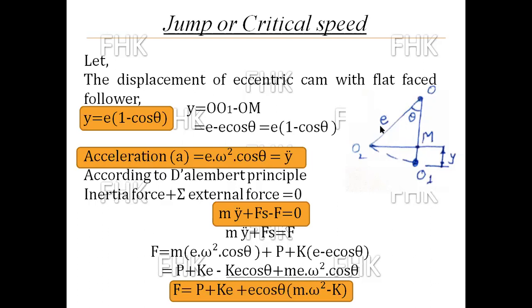So the distance is E minus E cos theta. Taking E as common, E into bracket 1 minus cos theta. So this is the value of displacement: y is equal to E into (1 minus cos theta).